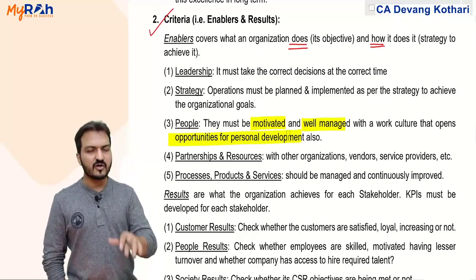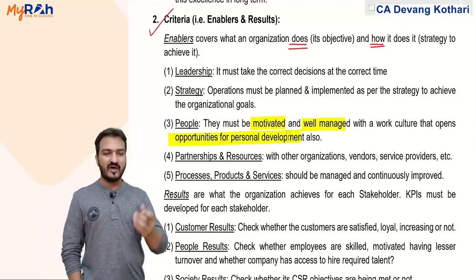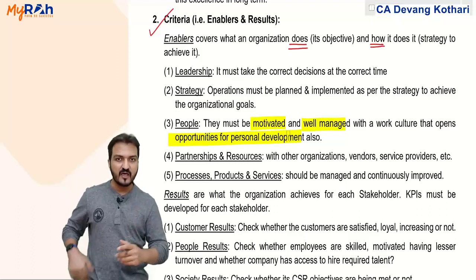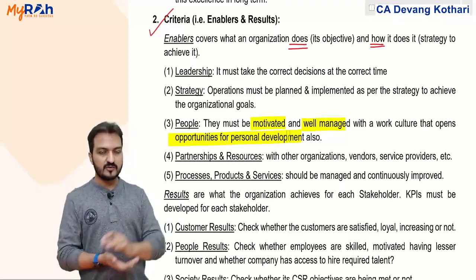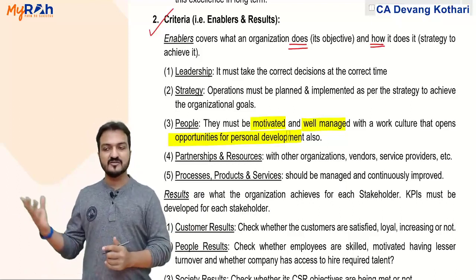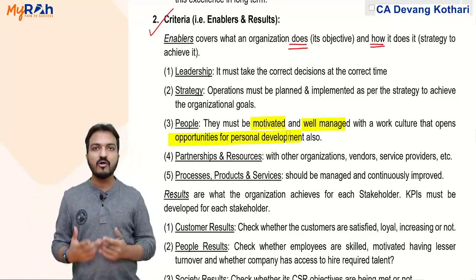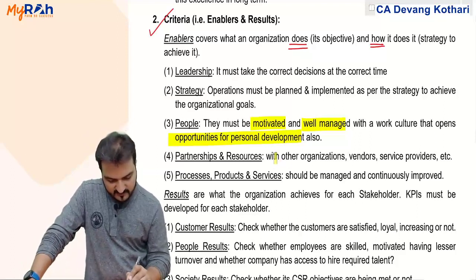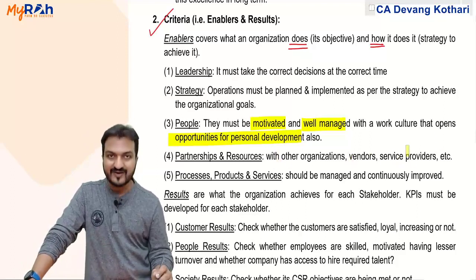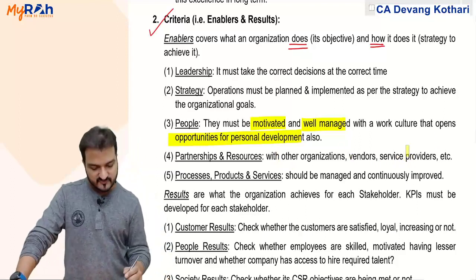Partnerships and resources. Look, a company alone might not be able to have excellence unless they have good partners. Good partners means good suppliers, good service agencies, good software distributors, and all that is needed. So they should have good partnerships and resources with other organizations, vendors, service providers, etc.